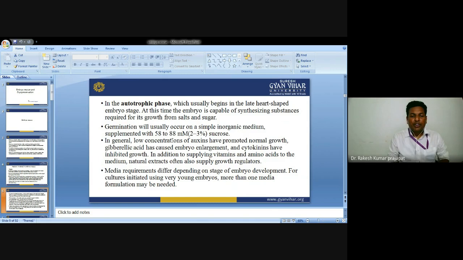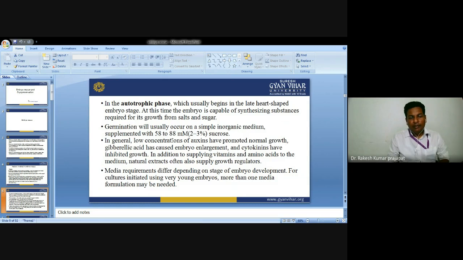Natural extracts often also supply growth regulators. They also supply a different class of growth regulators. Okay. So in addition to the synthesized nutrient, we have to provide artificially vitamins and different classes of amino acids. So they act as a template for the protein synthesis.